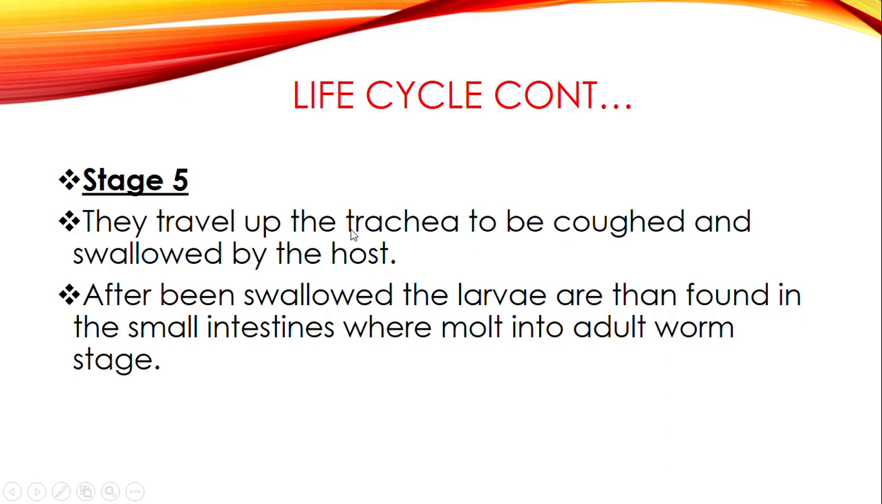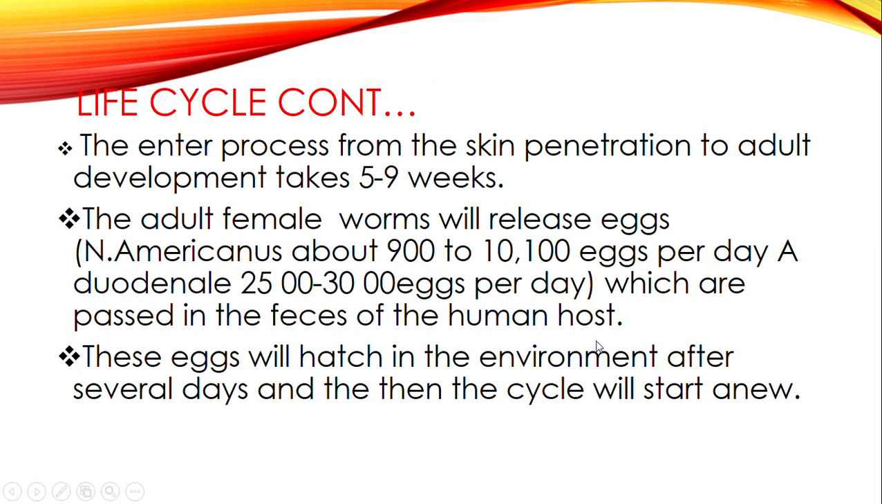Then when they cough and swallow, those parasites will be carried into the GIT system, where they will be swallowed and then found in the small intestines, where they will molt and develop into adult worms. So that is how these parasites morph and develop.